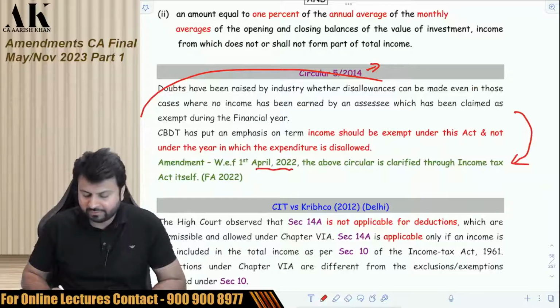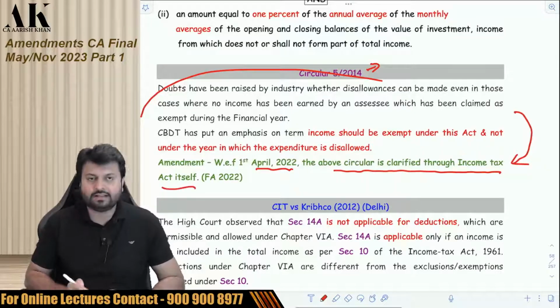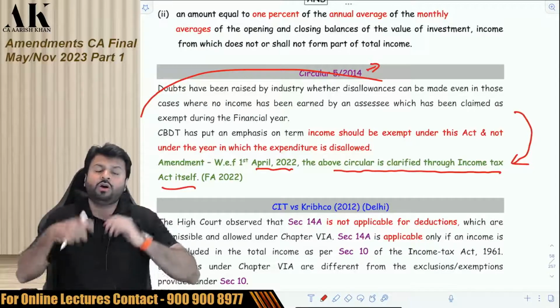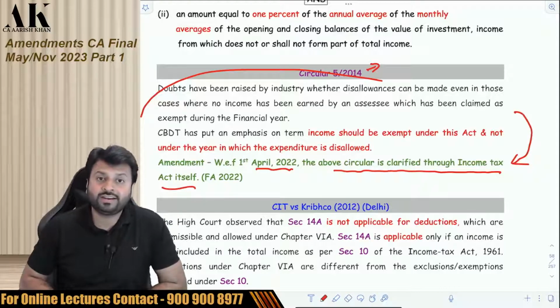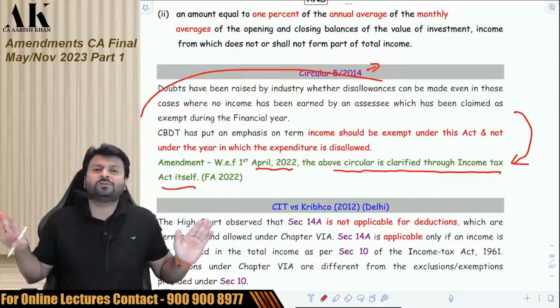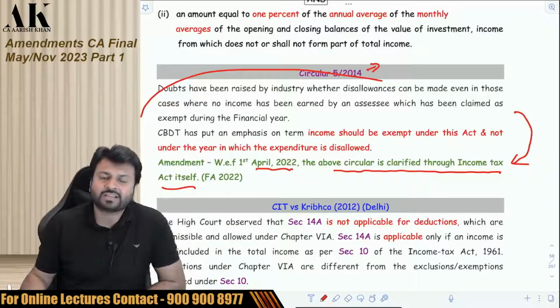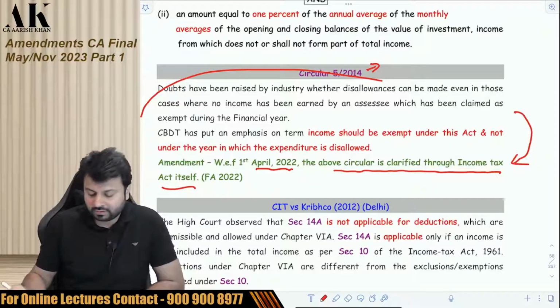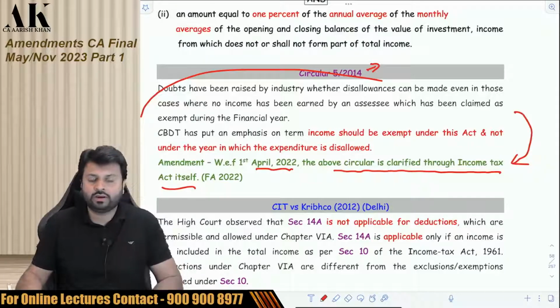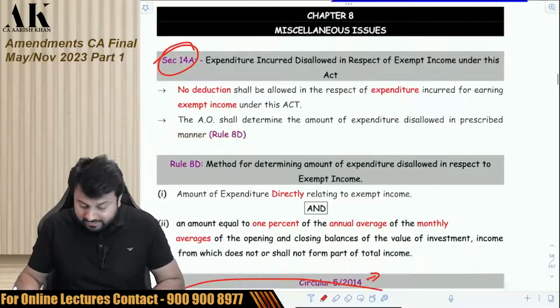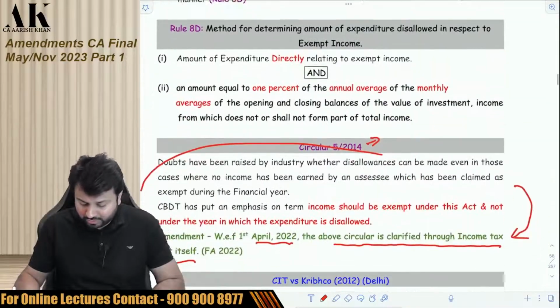With effect from 1st April 2022, the above circular is clarified through the Income Tax Act itself. This circular is now a part of the law. Now, nobody in this country can challenge this particular circular because now it is no more a circular. It's a part of Income Tax Act, Section 14A. Okay. You can just go through it once, then we'll move ahead with the next one. It is there in chapter number 8, page number 8.1. Okay. Check it once.